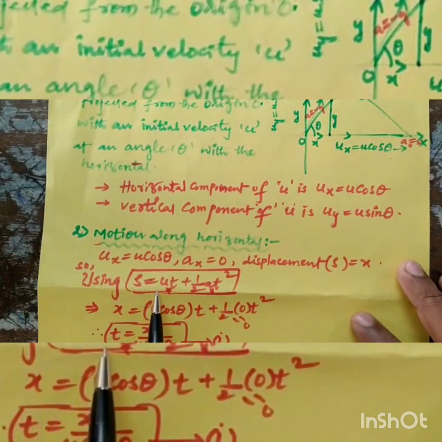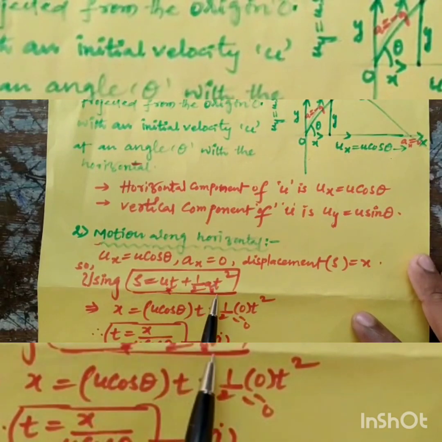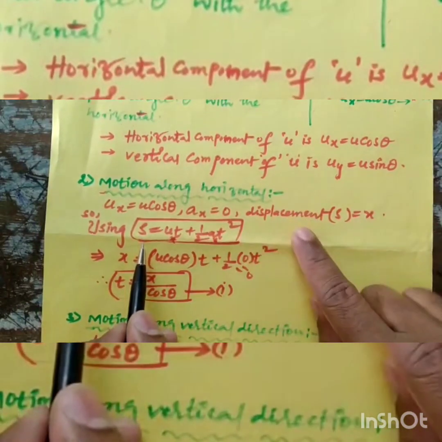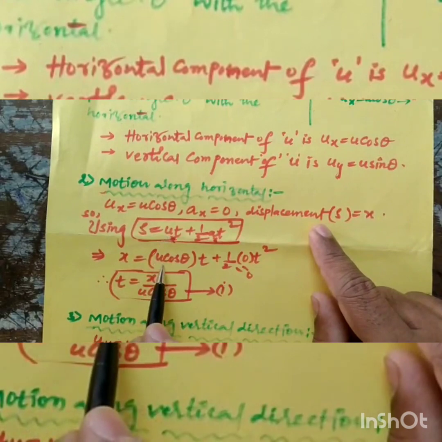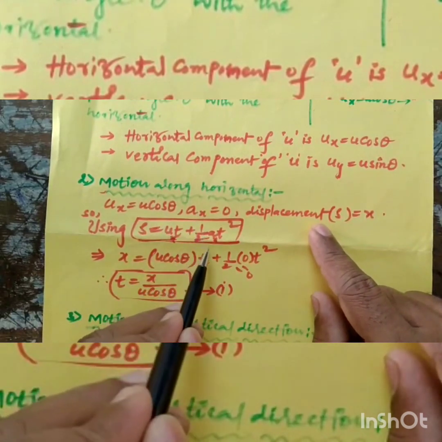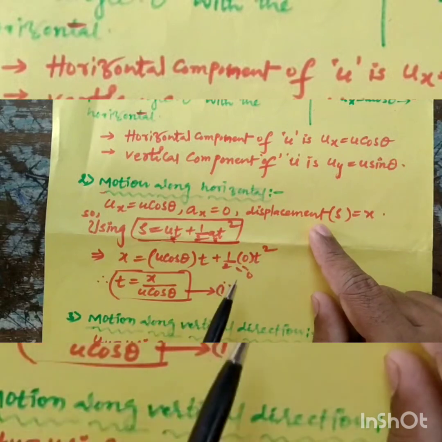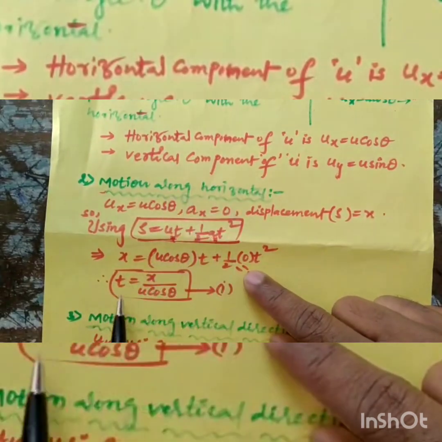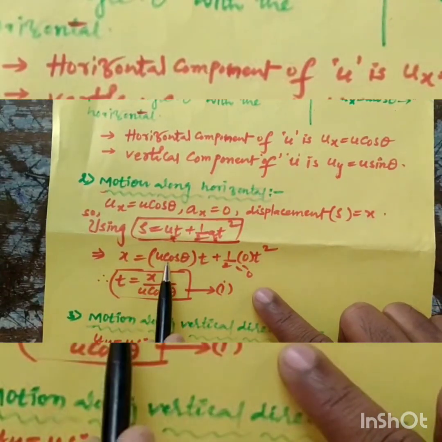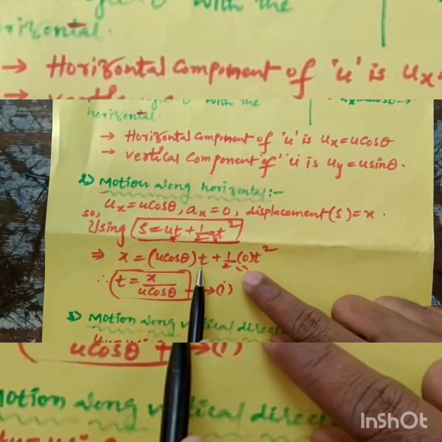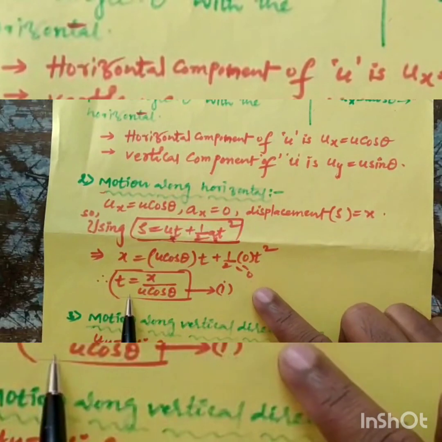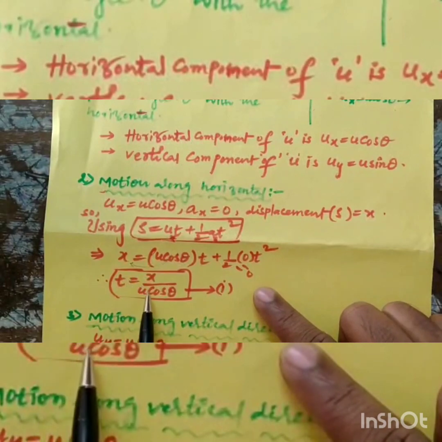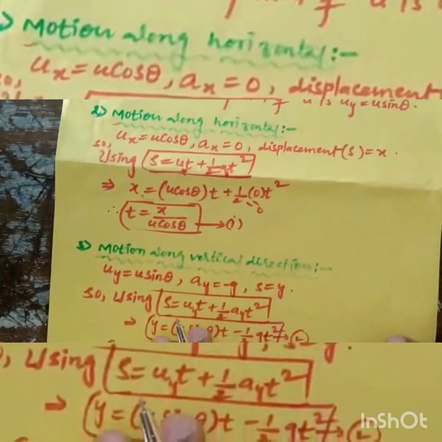Substituting in the second kinematic equation, s = ut + half at square, we get x = u cos theta into t + half into 0 into t square. That term becomes 0, so t = x by u cos theta. This is equation 1.